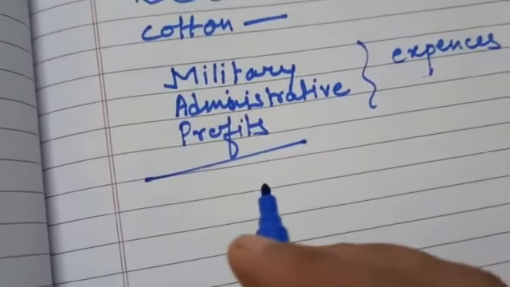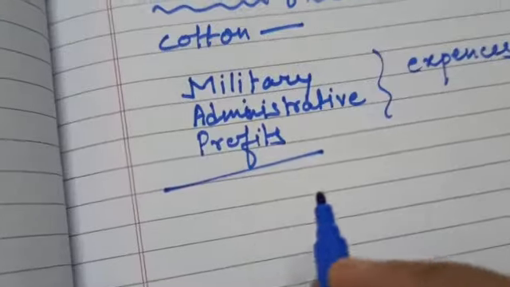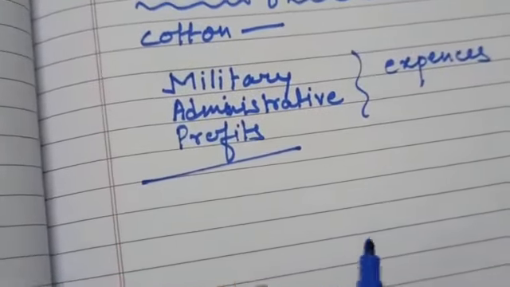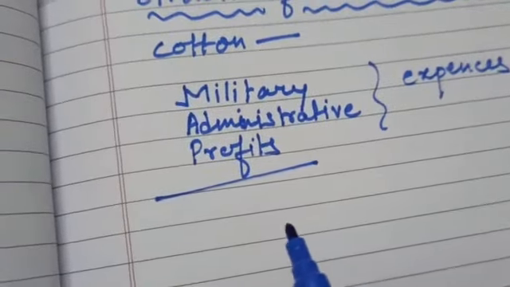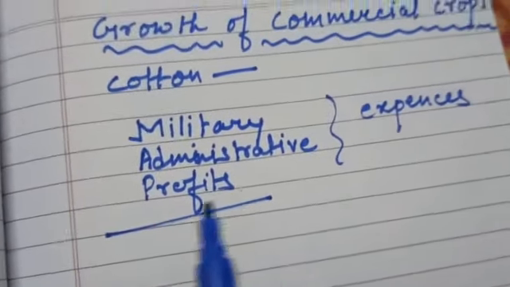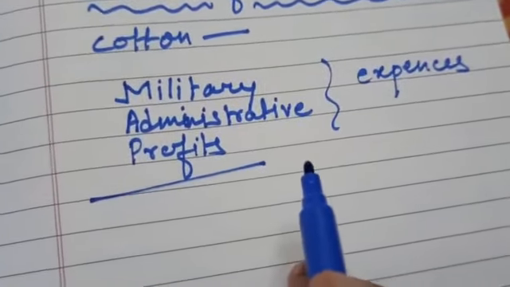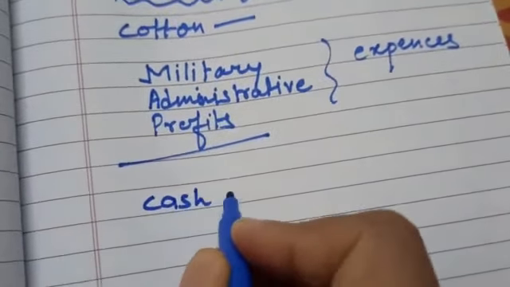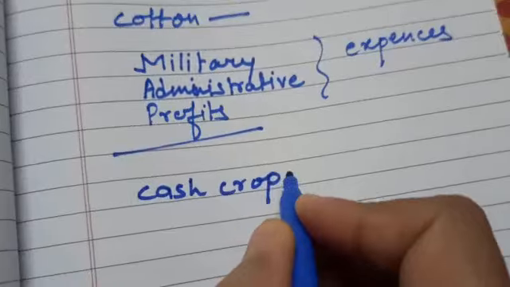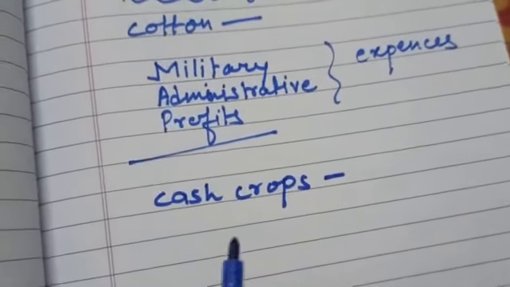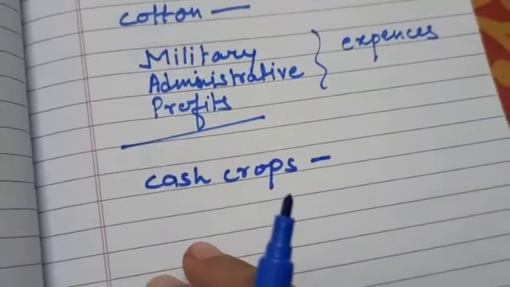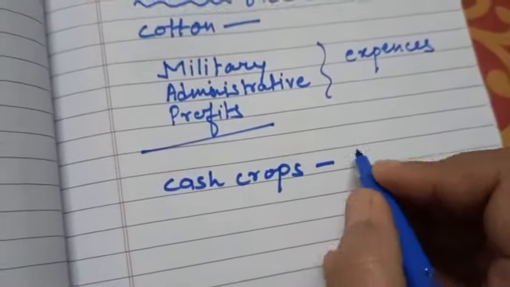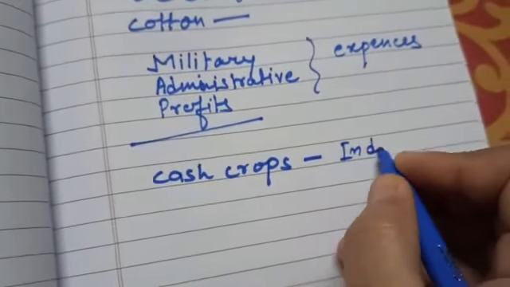The company forced the farmers. Here we are talking about which company? The British East India Company. The East India Company forced our Indian farmers to grow cash crops. Cash crops means commercial crops. Commercial crops means what I told? Those crops which were needed as a raw material in British industries, like indigo.